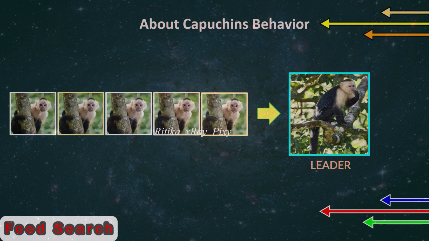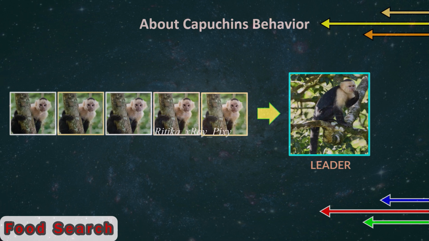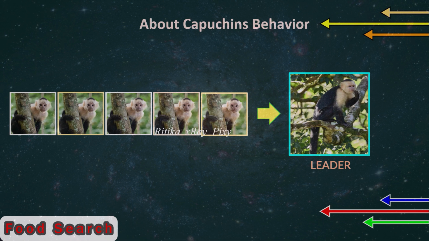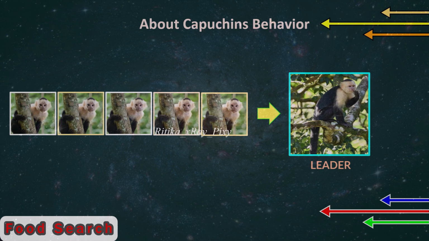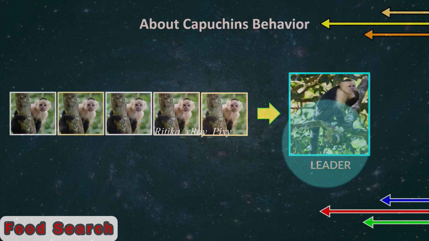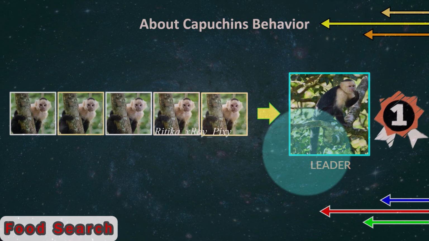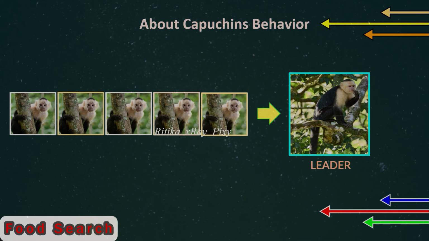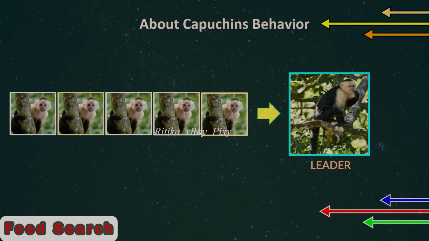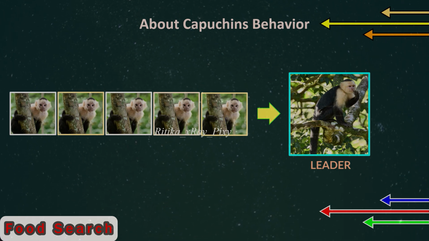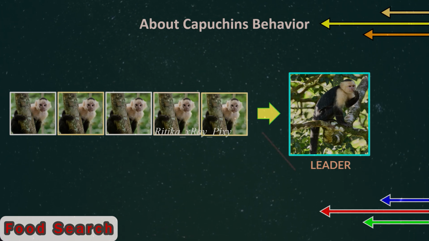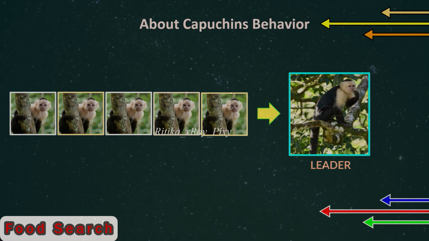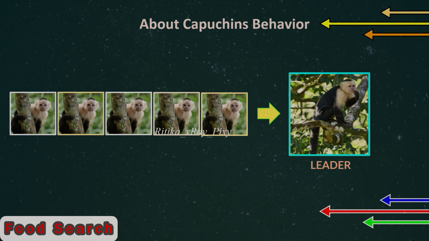They search for food in groups, and each group covers a large area in the forest, searching for the best areas within the forest that contain maximum food sources. The group is often led by the Alpha Capuchin, that is the leader. The group leader is responsible for locating food sources for each member of the group. In case there is not enough food found in any area, the group splits into smaller subgroups and finds food independently. All these behaviors are simulated in this algorithm, which step by step we will discuss in the upcoming slides.